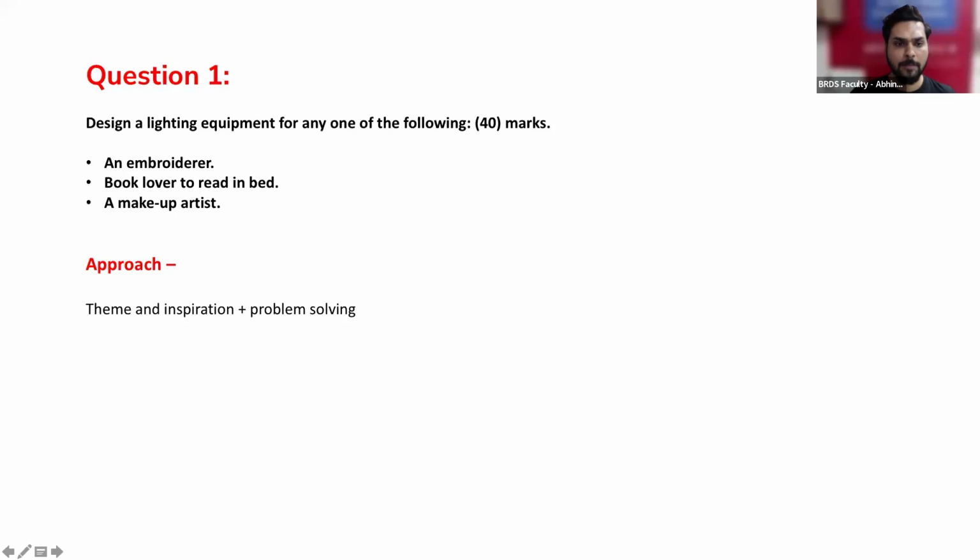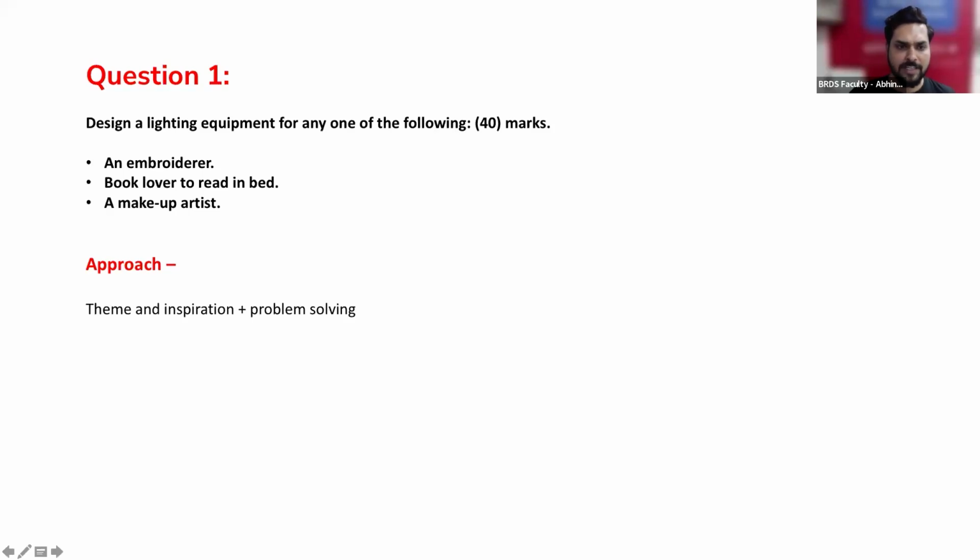If I take an embroider, I need to see what kind of problems this person will have and how creatively I can solve them, and make an appropriate solution, keeping in mind the aesthetics and the inspiration.